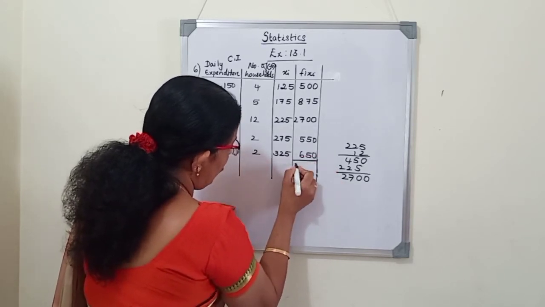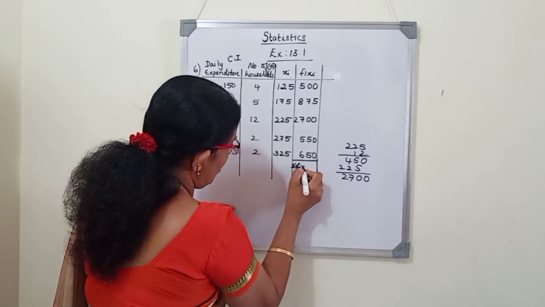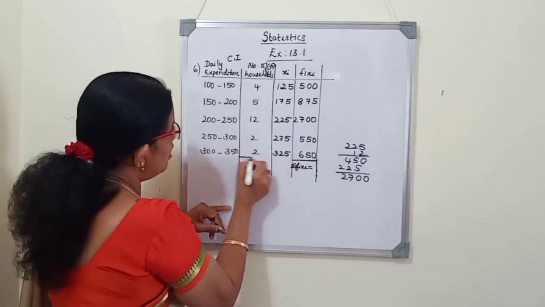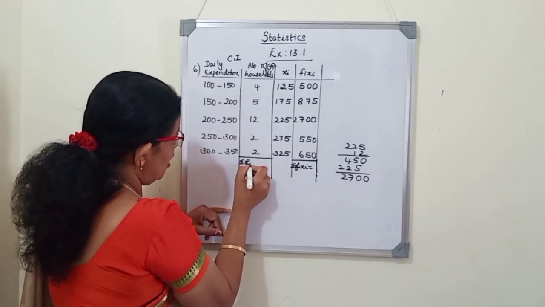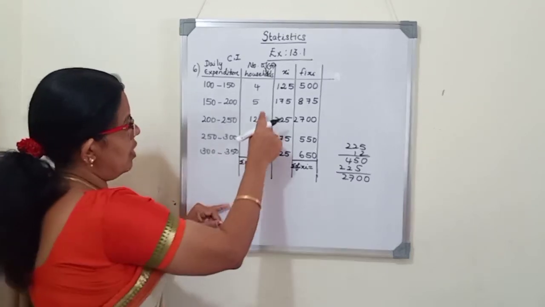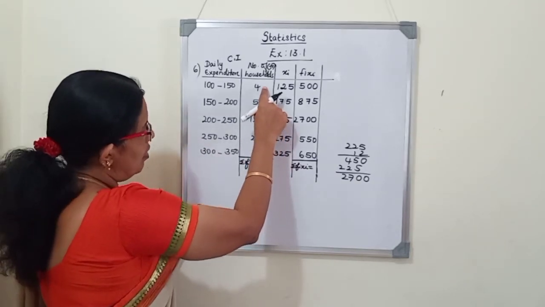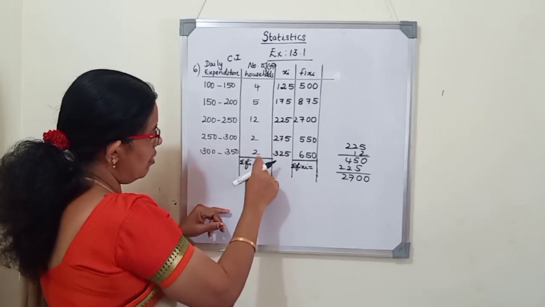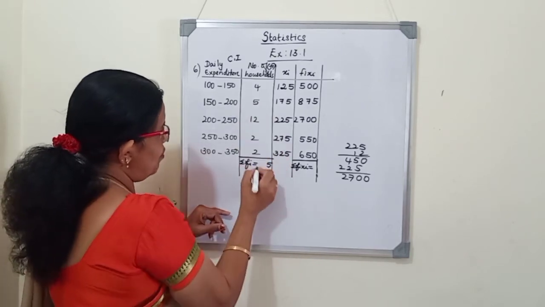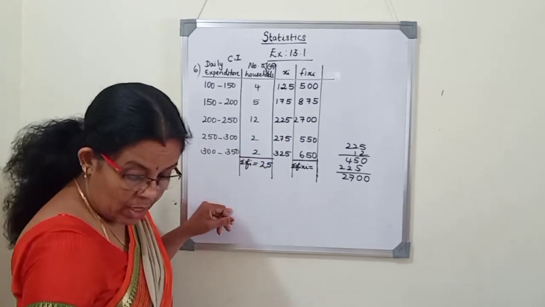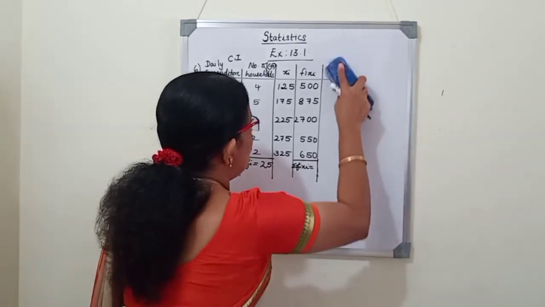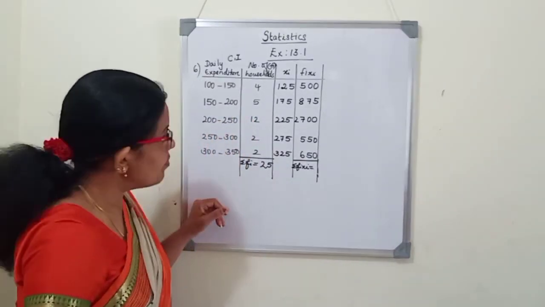Now we will add all, sigma Fi Xi, and here we have to add sigma Fi. Sigma Fi: there are 25 houses they told. 5 plus 4 is 9, 11, 13, 15, 25 houses. So now we will find the mean expenditure.